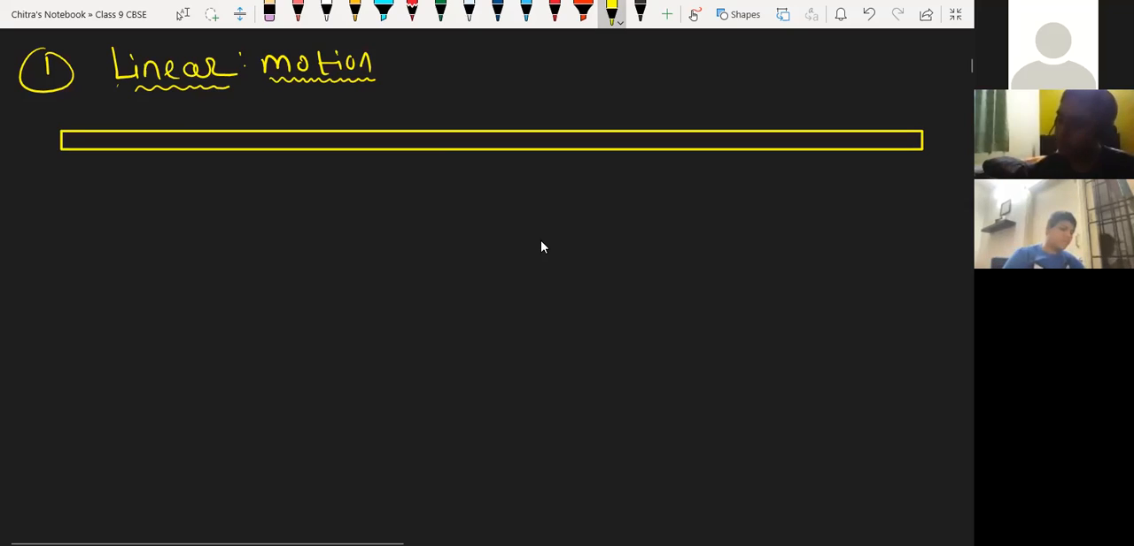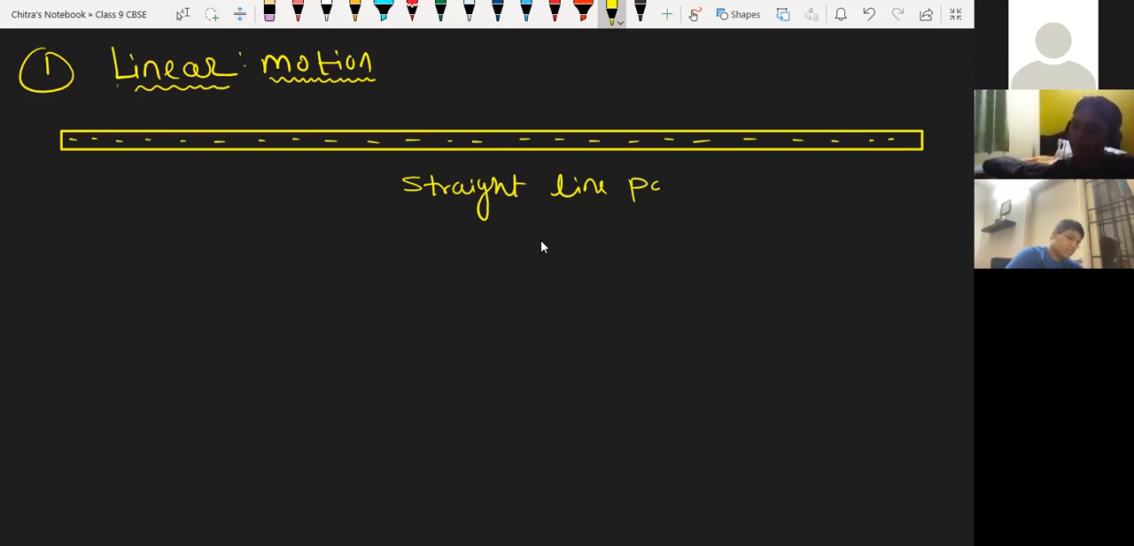Again, I had to make a dotted line so that it looks like a highway. A district highway, not a state highway, because a state highway used to be four lanes. So this is the straight line path. I'm writing here: straight line path.